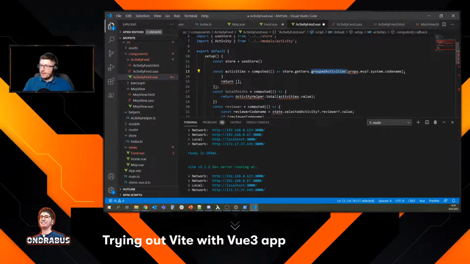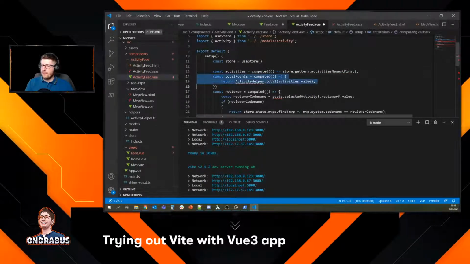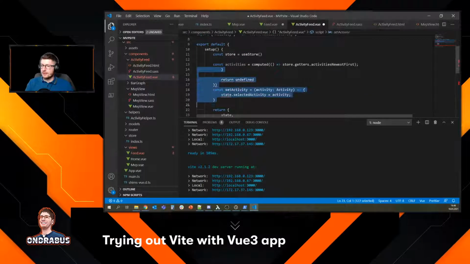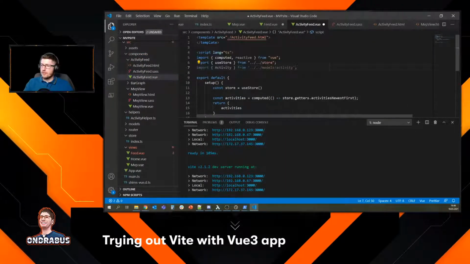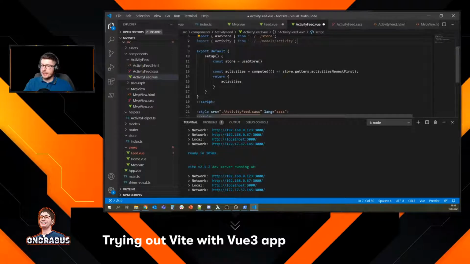Perfect. Now we can go back here in the activity feed, and we're going to use the getter activitiesNewestFirst. So this is going to be the computed property here. We don't care about any of these, and we're just going to return the activities to the view. You see we don't even need a model, because we're just returning whatever we got.